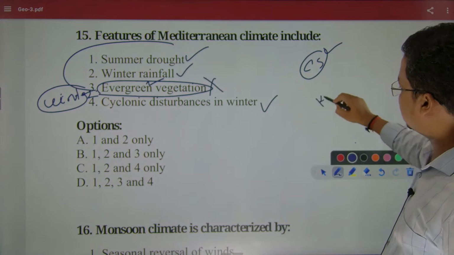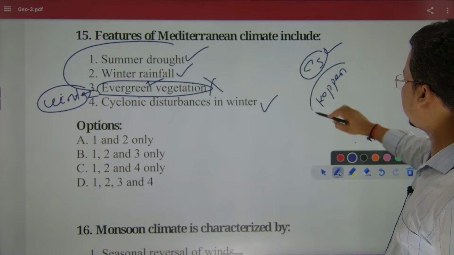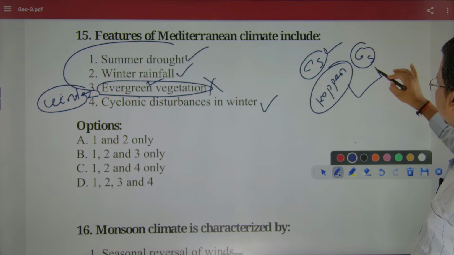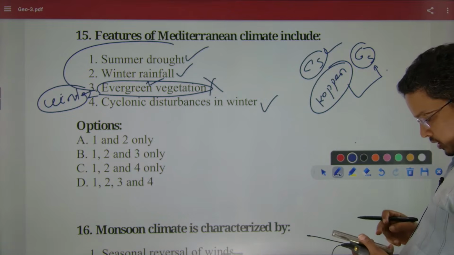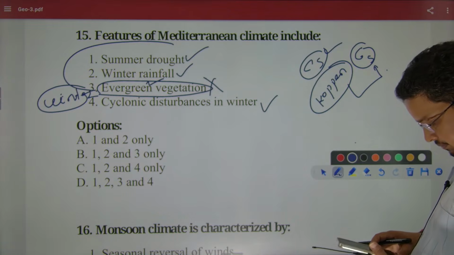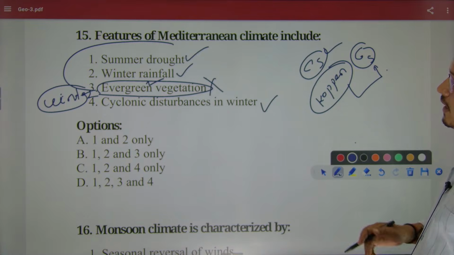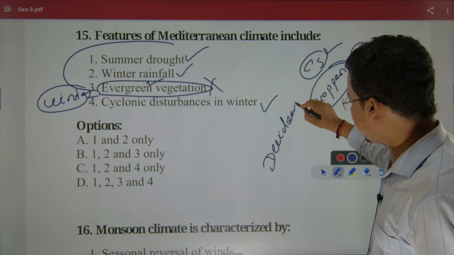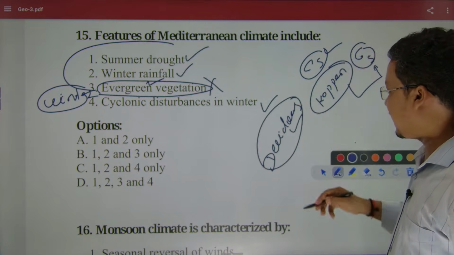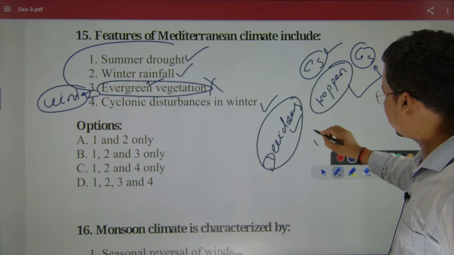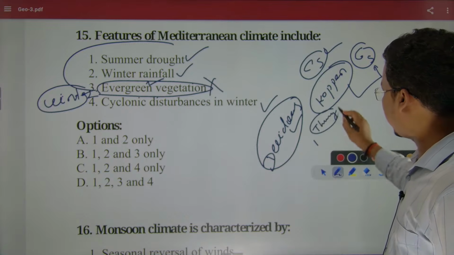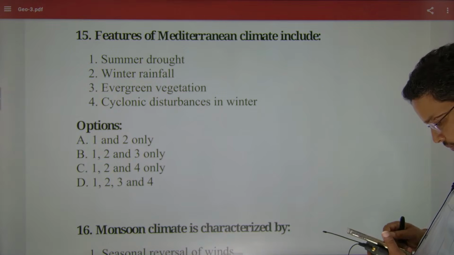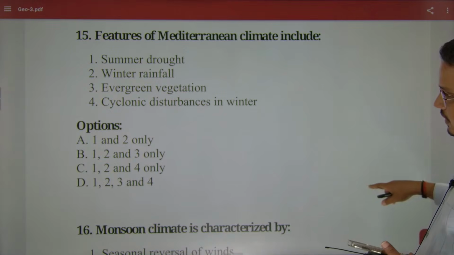Köppen, if we see the Köppen climatic classification, it's a CS type of climate. It's a what? CS type of climate. Here you see deciduous. What? Deciduous. And what else? Thorny. Deciduous and thorny. Okay, next.